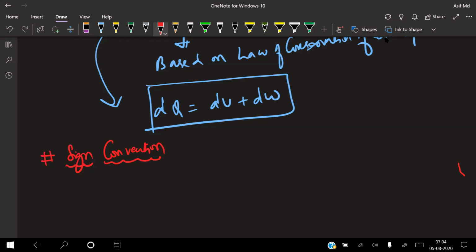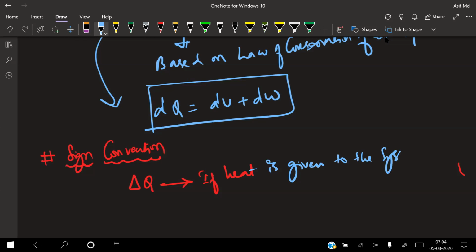So for the sign convention, let us talk about delta Q. If heat is given to the system, here the system is the gas, you are giving the heat to the gas.